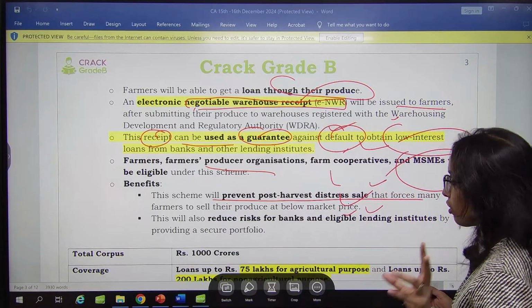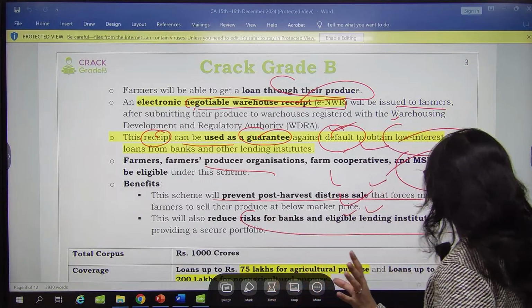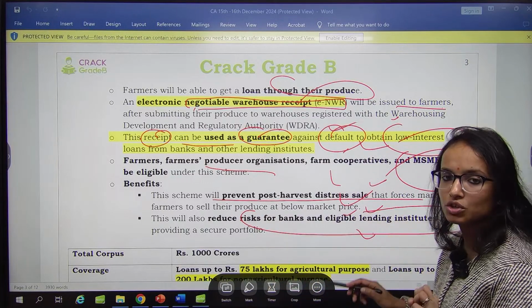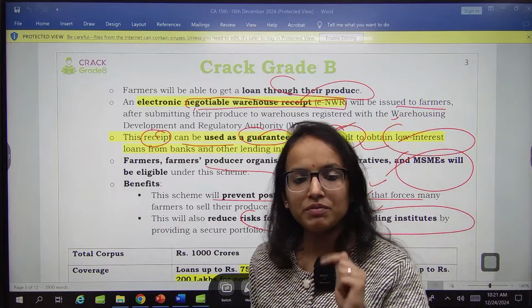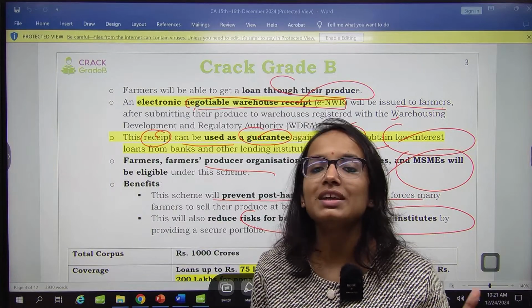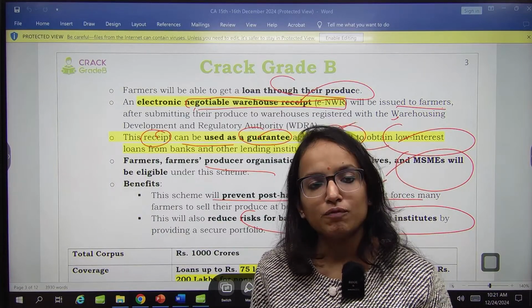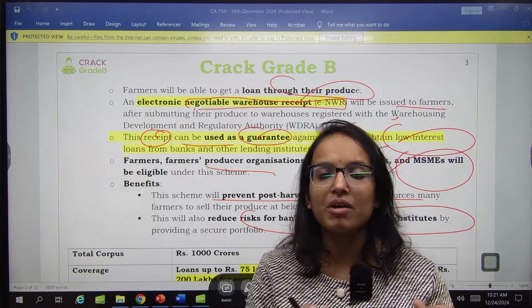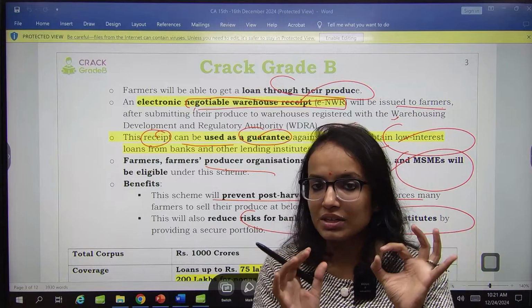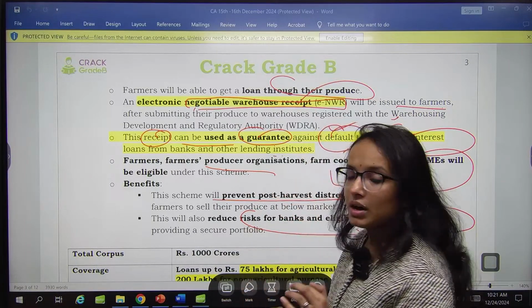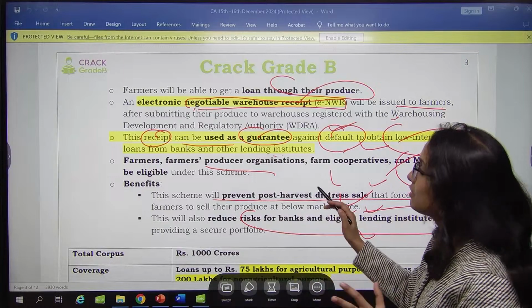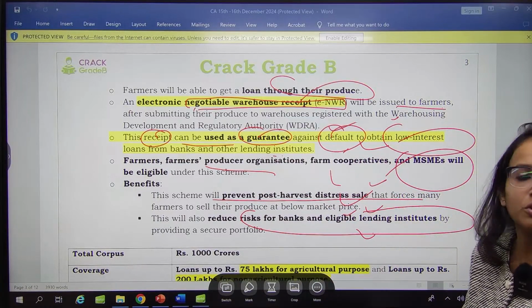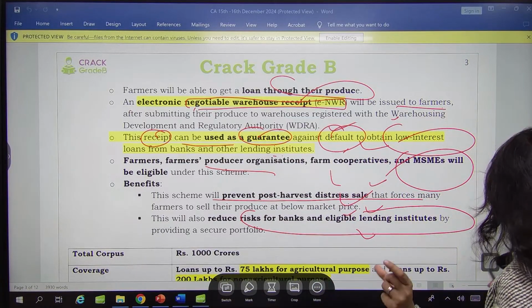The second benefit is that it is going to reduce risk for banks and eligible lending institutes by providing a secured portfolio. It benefits the farmer as well as the banking system. Whatever institute lends to the farmer has reduced risk, because now you have a secured warehousing receipt, given out by a warehouse registered with the Warehousing Development and Regulatory Authority. So that is a security to the bank as well.